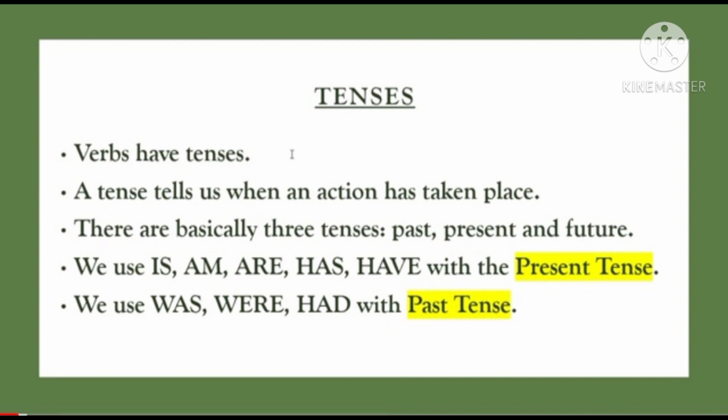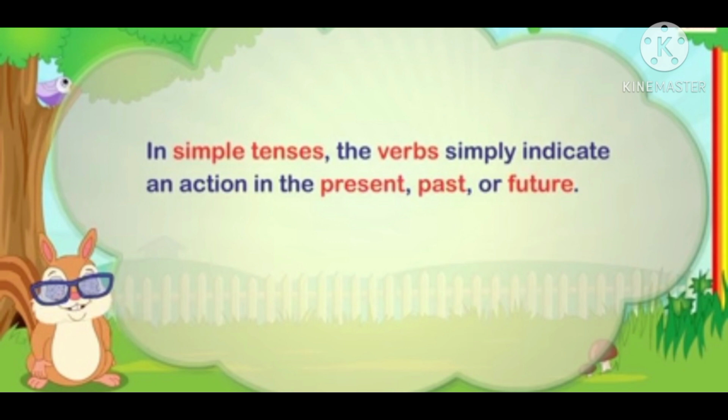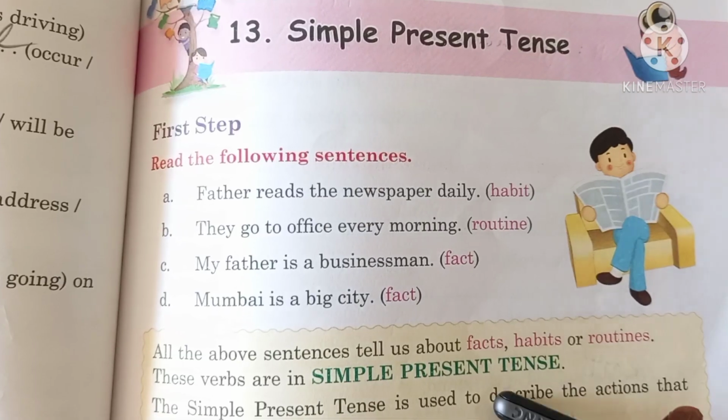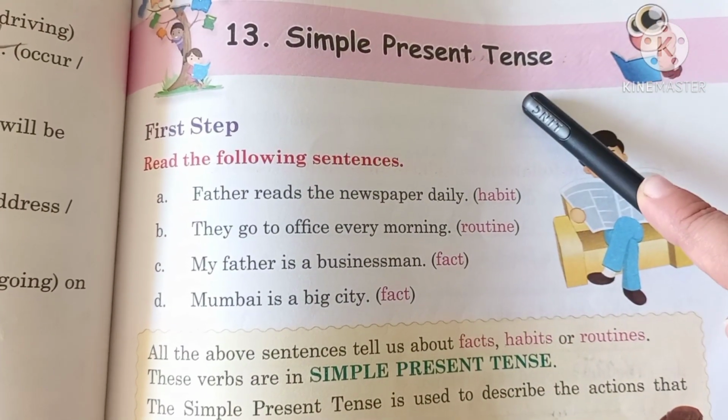We have also learned that different forms of the verb help us to determine the time of the action, and this time of the action is known as the tense of the particular action done. Remember students, we have three tenses: the past tense, present tense and the future tense. The simple tenses denote three forms of action in the present, past or future. So we will study the first kind of tense, that is the simple present tense. Let's see what it is.